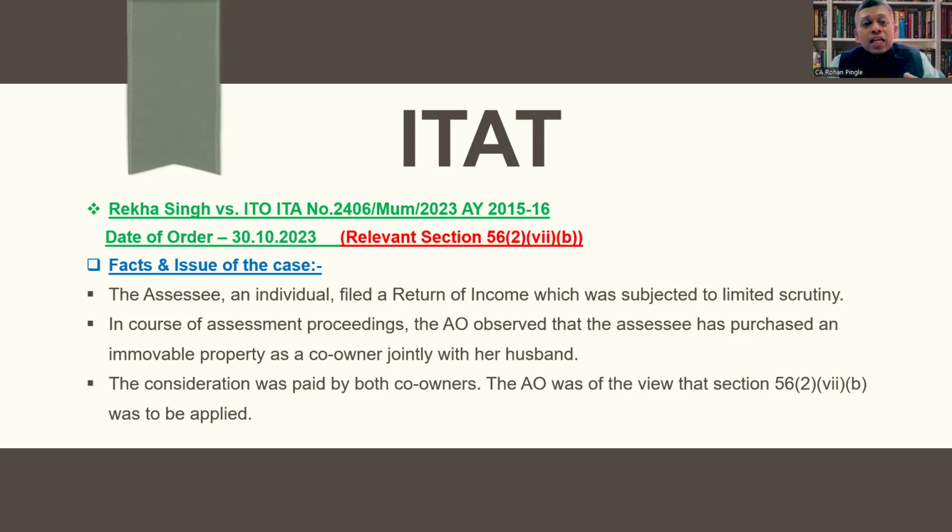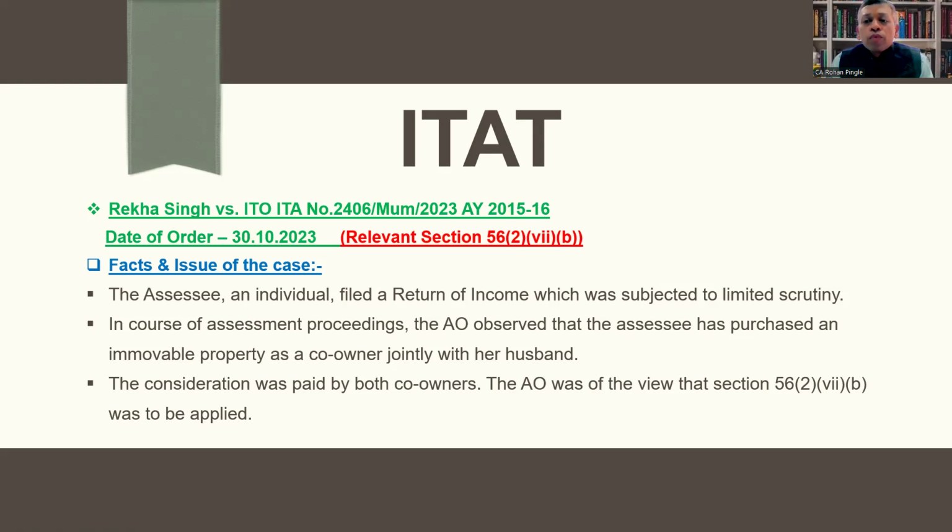The assessee, an individual, filed a return of income which was subjected to limited scrutiny. In the course of assessment proceedings, the AO observed that the assessee had purchased an immovable property as a co-owner jointly with her husband. The consideration was paid by both co-owners.